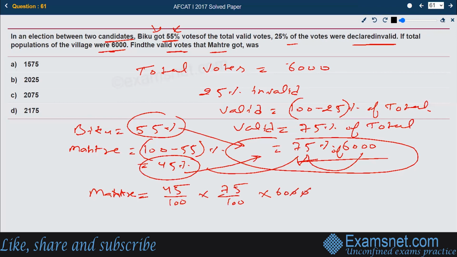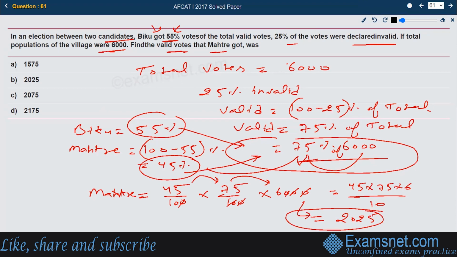We can easily calculate this by cutting the zeros first, as many as possible. Then we can multiply 45 into 75 into 6 and divide by 10. If we solve this further, the final value comes out to be 2025. So the total number of valid votes received by Mahatre is 2025. That is available in option number B. That is the right answer.